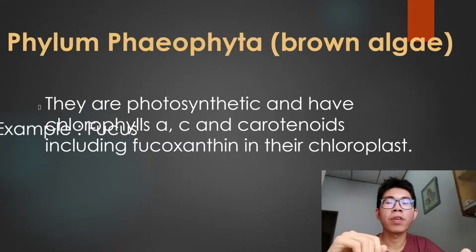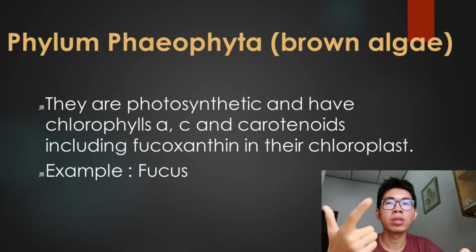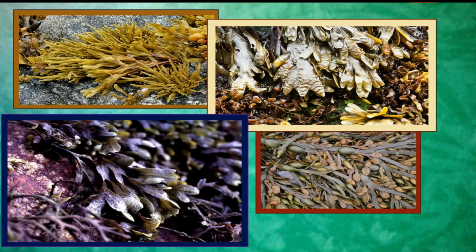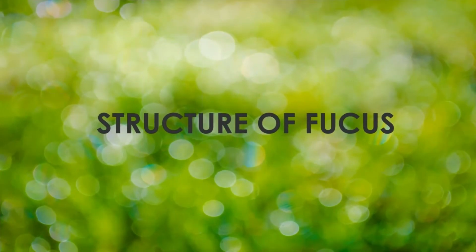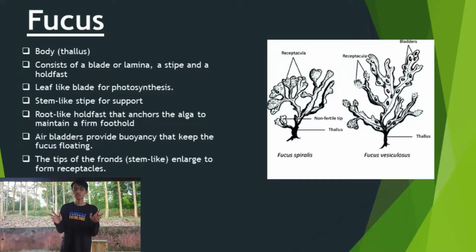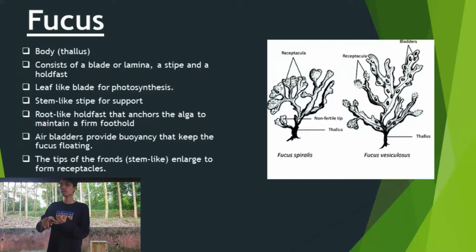For brown algae, they are photosynthetic and have chlorophyll A, C, and carotenoids, including fucoxanthin in their chloroplasts. For example, Fucus. Now we're talking about the structure of Fucus. They have a body called a thallus. It is a plant-like body that lacks true stems, roots, and leaves.